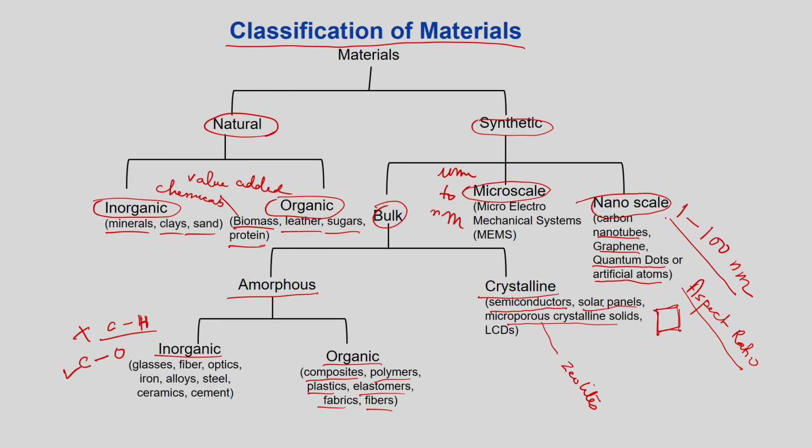Then solar panels, you know, these are all PV modules, photovoltaic, working on the photovoltaic effect. Semiconductors, you know, have a valence band and a conduction band. The electrons will move from the valence band to the conduction band, crossing the band gap. So semiconductors lie somewhere between conductors and insulators. That is called a semiconductor, and you know it is used in many electronic applications.